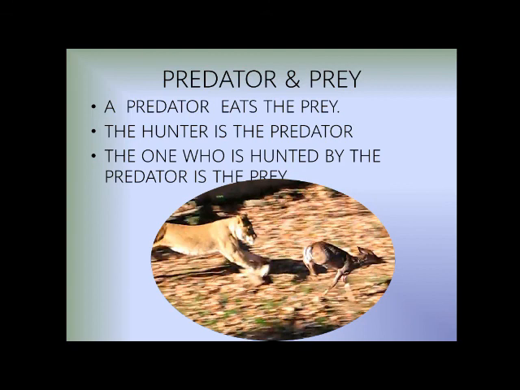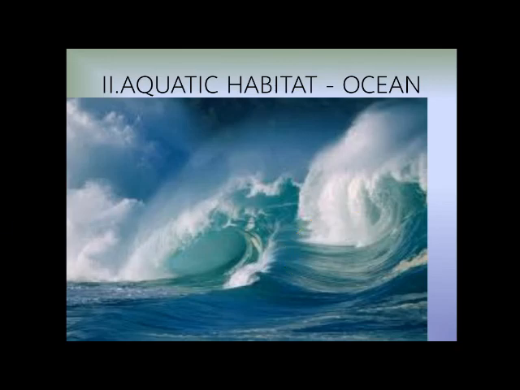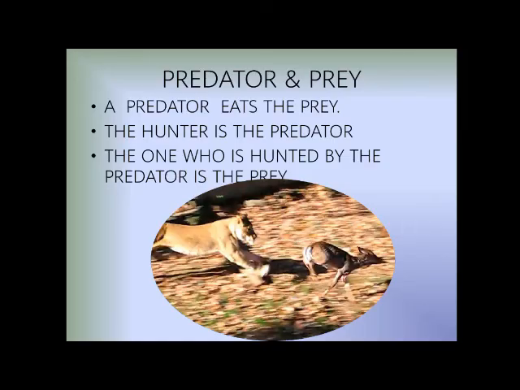Next you will see predators and prey. A predator eats the prey. A predator is the one who hunts, and prey is the one who gets hunted. As you are seeing here, the tiger is a predator, the lion is a predator, and this deer is the prey. The hunter is a predator. The one who is hunted by the predator is the prey. So you know what a predator is and what a prey is. The predator is the hunter, and the prey is the organism that got hunted.